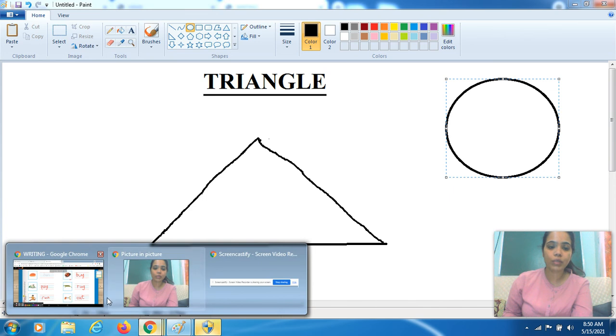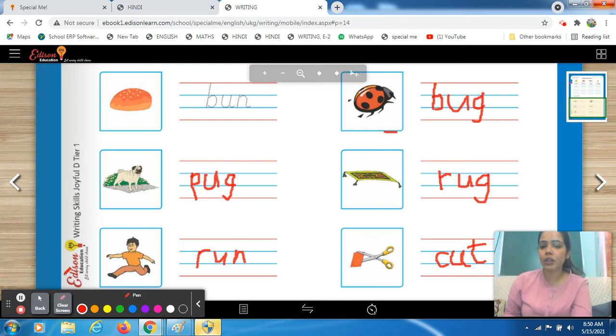Okay, I hope, students, that you have all finished the art sheet as well. So today in this session, what did we cover? First, in our English subject, we did our writing part. And in creative, I introduced a new shape, a triangle. In your drawing files, you have to draw a triangle.